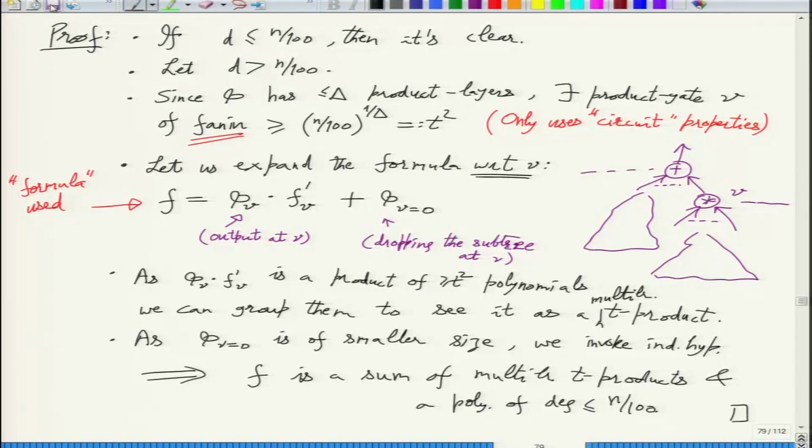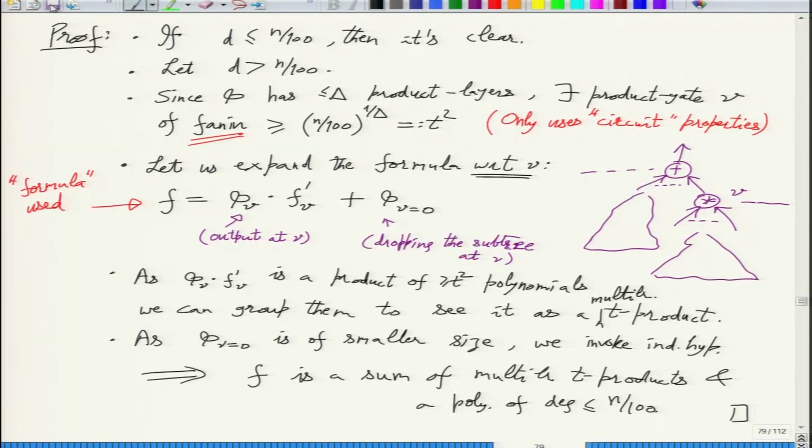Yeah, so a formula is needed here to do this decomposition. This we had seen also when we did Brent's depth reduction for formulas versus circuit depth reduction. This is the expansion used in Brent's proof as well. Any other question? Yeah, so this turns out to be quite simple.